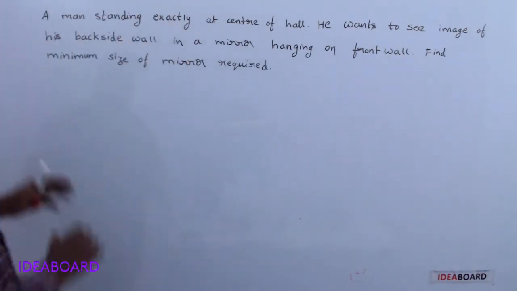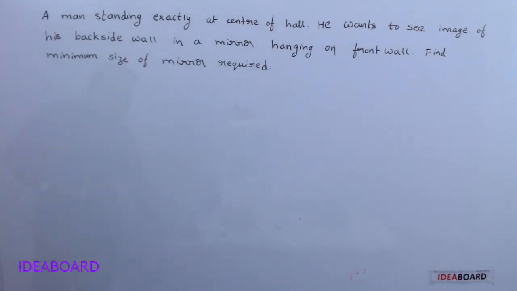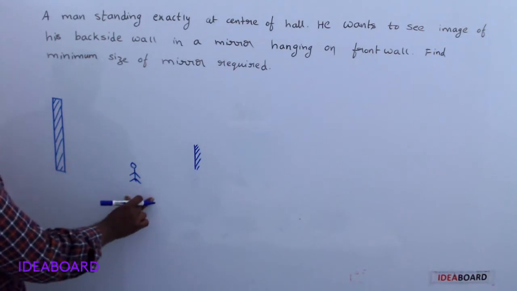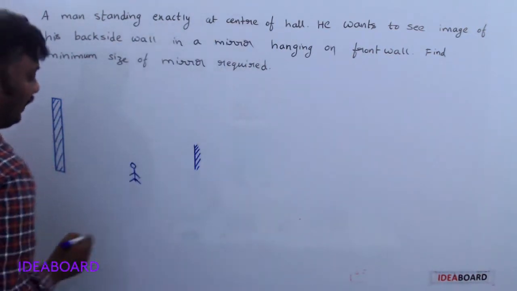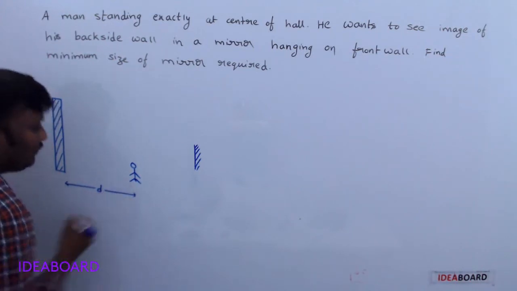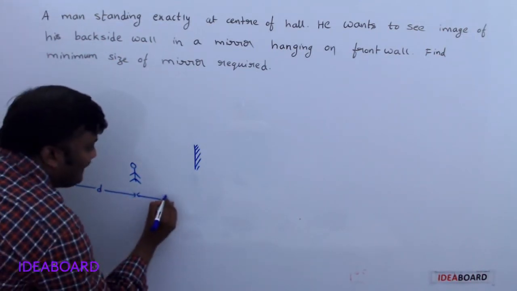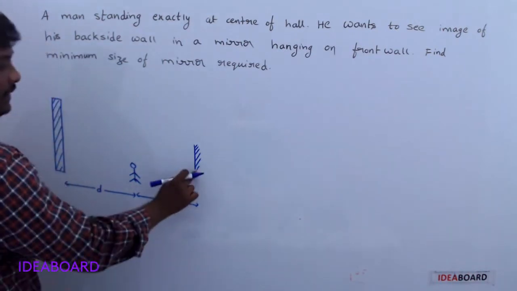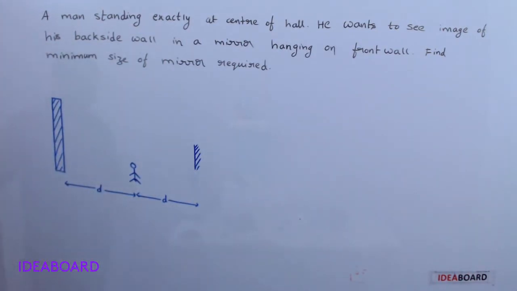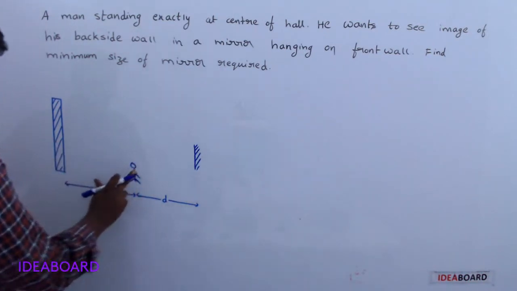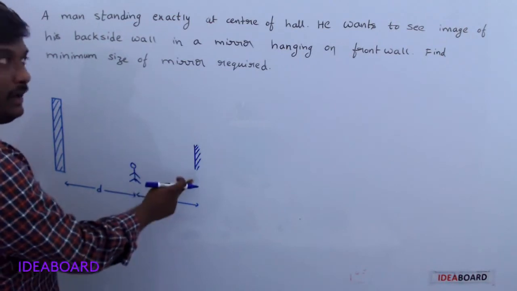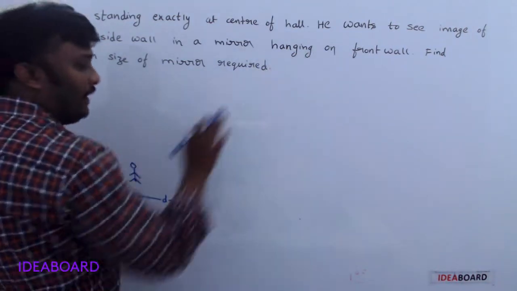Do you understand? So let us see the diagram for this one. Here the man is standing exactly at the center of the hall. Let this distance be d. Exactly center means the distance between the mirror and the person is also d. Now he wants to see the back wall by using the plane mirror which is hanging on the front wall.